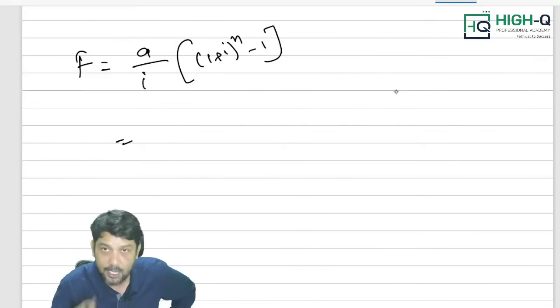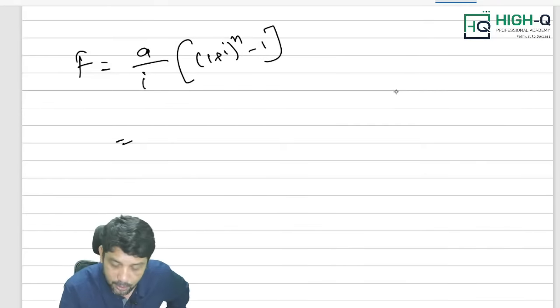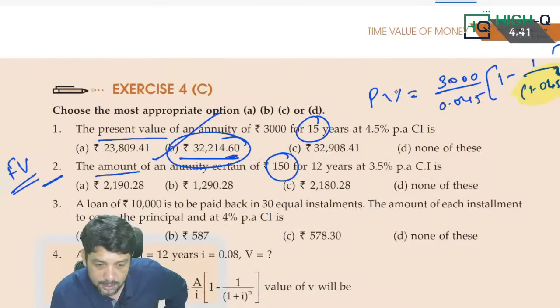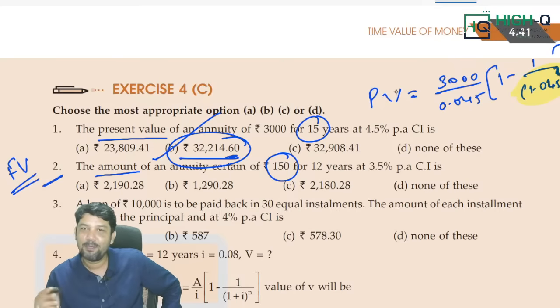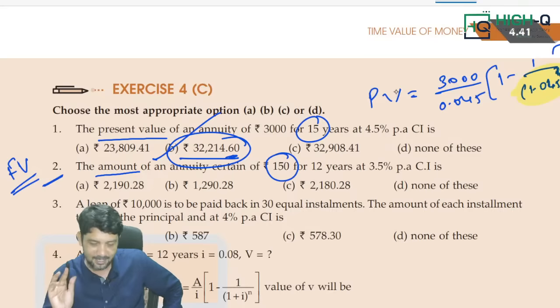Sir, how to identify whether it is a regular annuity or an immediate annuity, sir? Now look at this. There are 2 nearer answers. No, my dear, only 1 nearer answer we have got. Achha, if at all there are 2 nearer answers, see, in the examination such kind of options are not going to be given. Don't worry, that is not possible in the examination.